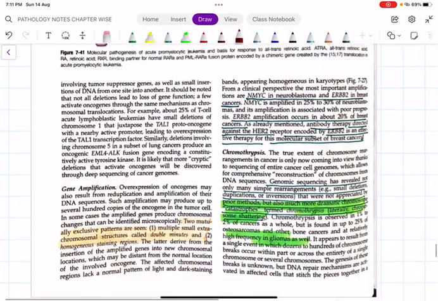Then we have C-MYC and N-MYC. I have told you N-MYC in case of neuroblastoma, HER2 amplification in case of breast carcinoma.